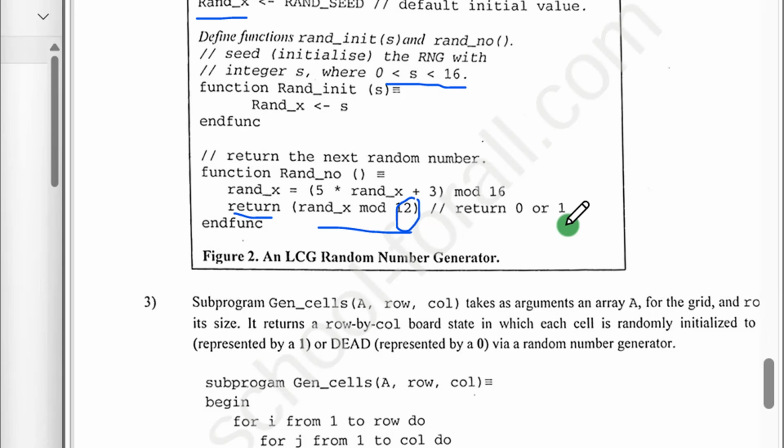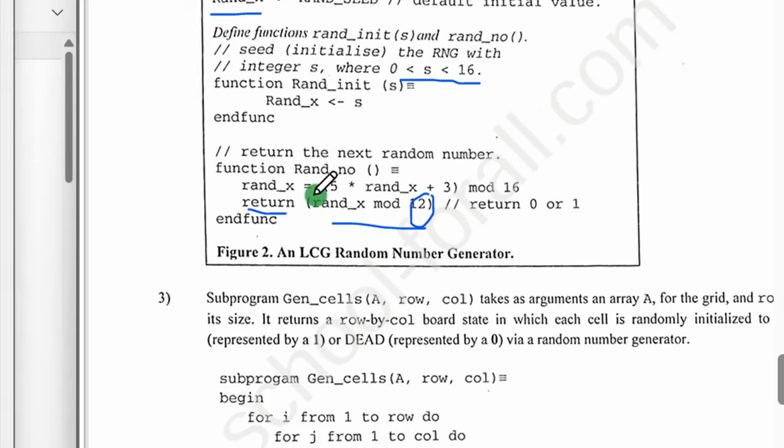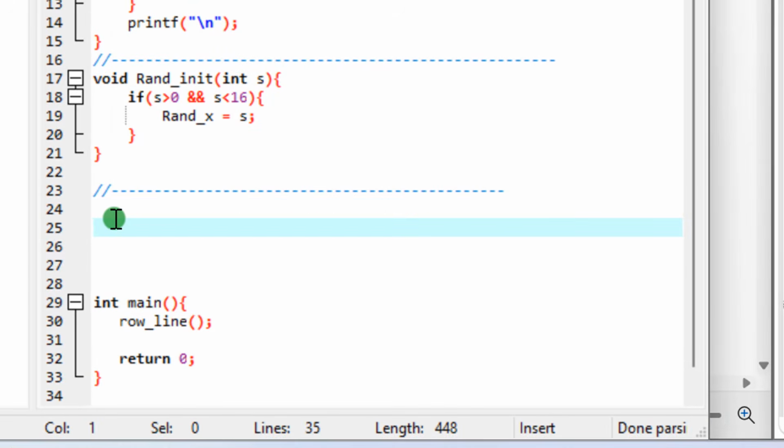So it's very clear here, it's a function and not a procedure. And remember, a function is having what? A data type. So what should be the data type of this? It's very clear. So you are seeing that it returns 0 or 1, which is an integer. It means that the data type of the function run number is what? Int. Good. So this is how we determine it.